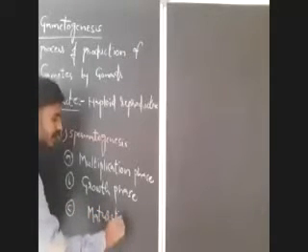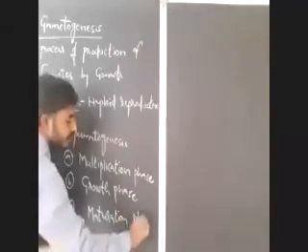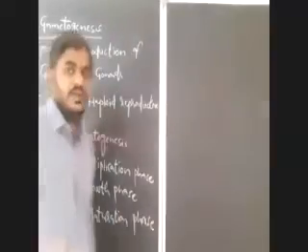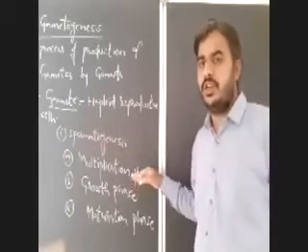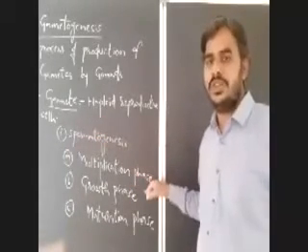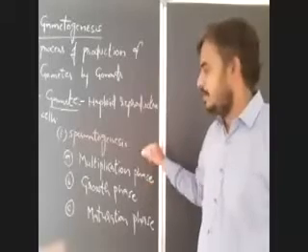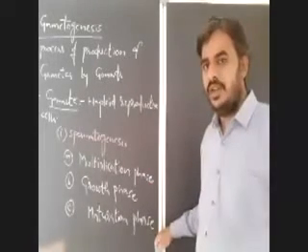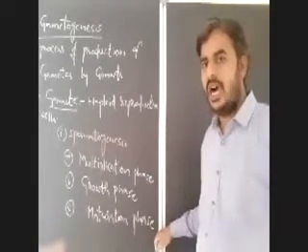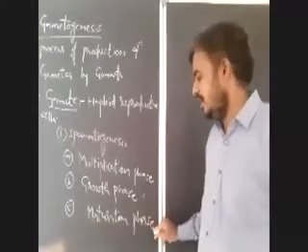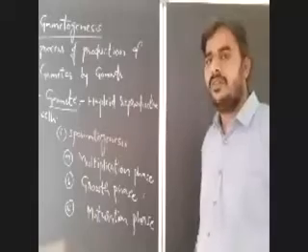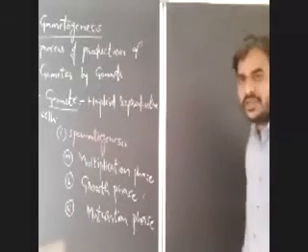So gametogenesis, either male or female, that is spermatogenesis and oogenesis, is completed in three phases: the multiplication phase, the growth phase, and the maturation phase.